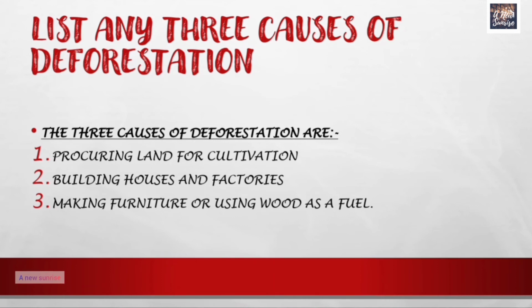Now let us proceed to our next question, that is list any 3 causes of deforestation. The 3 causes of deforestation are procuring land for cultivation, building houses and factories, and making furniture or using wood as a fuel. You can write about each and every cause in detail also.